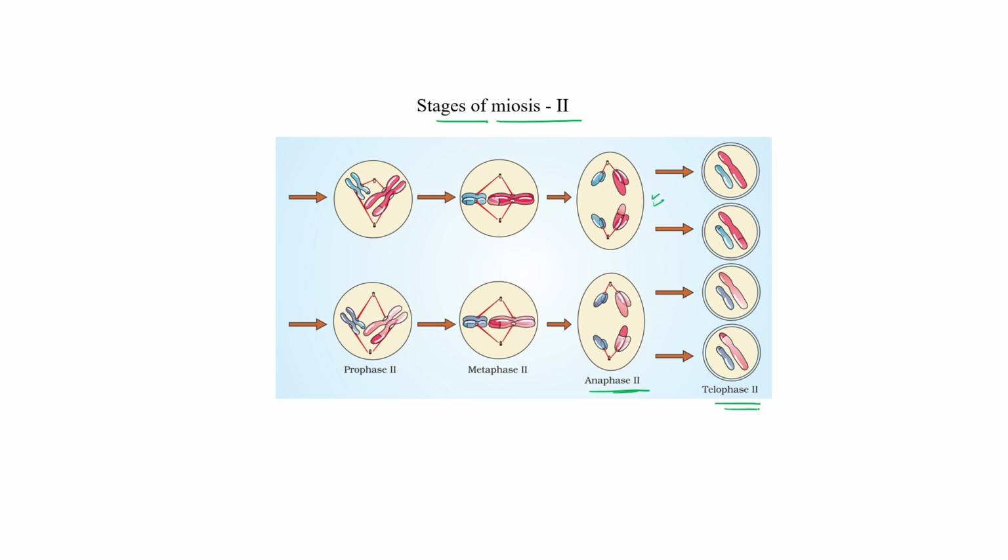And in telophase 2, they separate, and from one cell with a haploid number you get 4 haploid cells, as the nuclear membrane and nucleolus start to appear. So all the stages of meiosis 2, prophase, metaphase, anaphase, telophase, are just similar to mitosis.